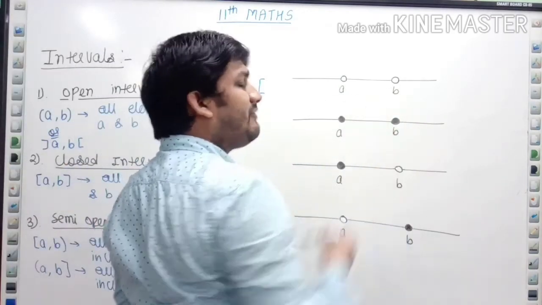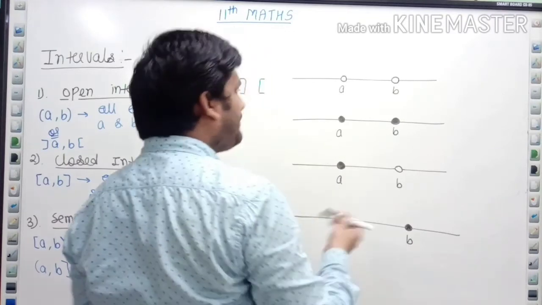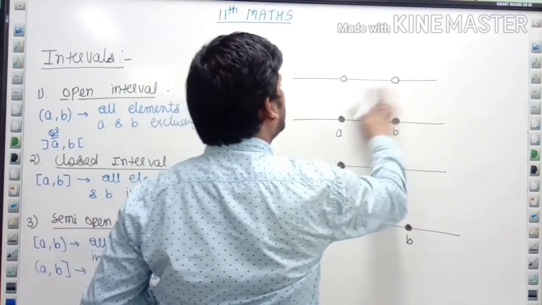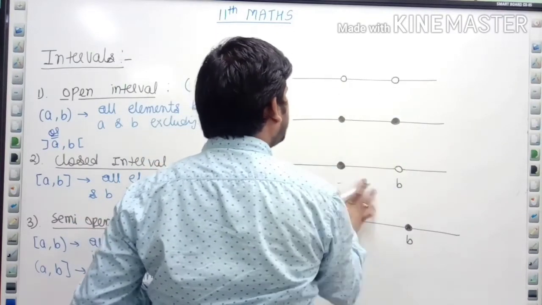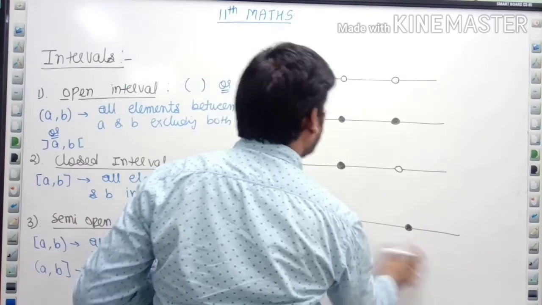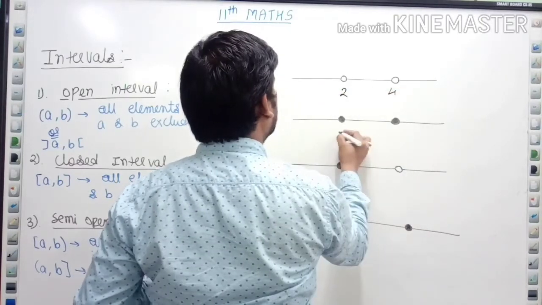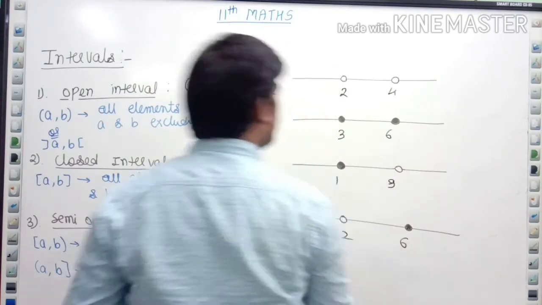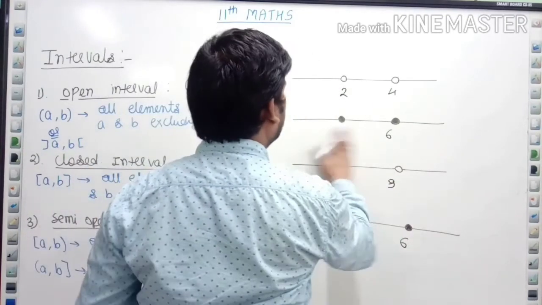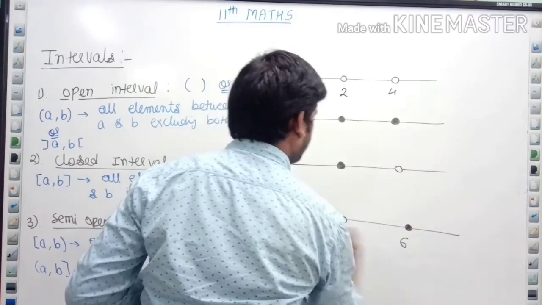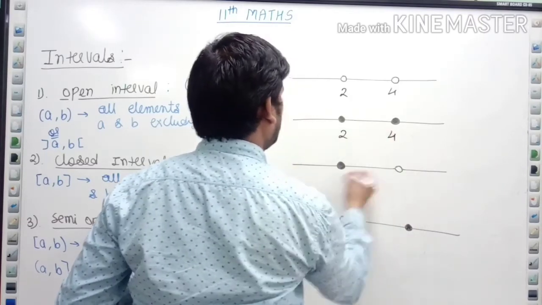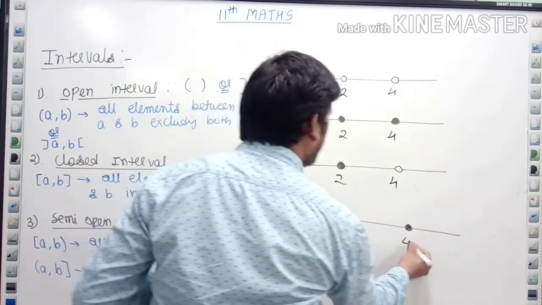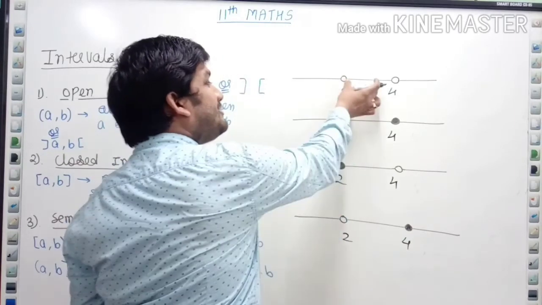On the number line I have written this, right? Or let me do one thing, in place of A and B, I generally write some numbers. Suppose I write 2, 4. Okay, sorry, let me keep them all the same: 2, 4, 2, 4 and 2. Now this means open.